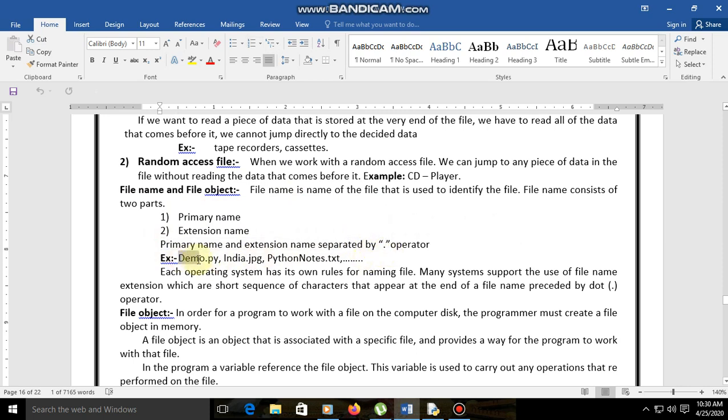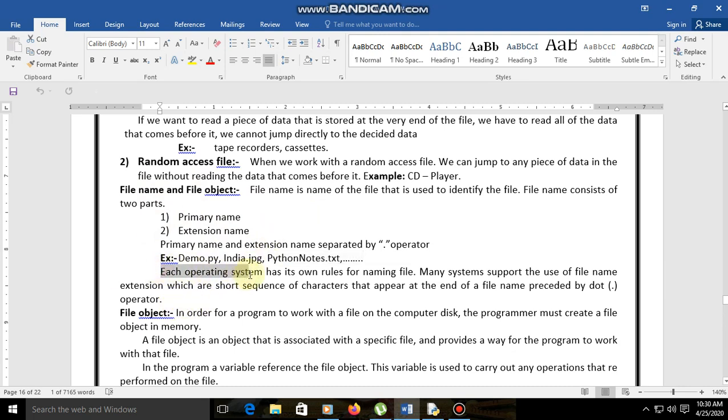The first one is the file name, separated by a dot, and then we have the extension name. Every file contains one file name and then an extension name. For example, india.jpg and python notes.txt come under file name and file object.